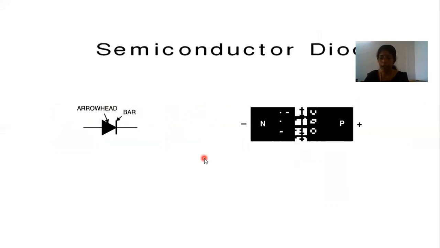An ideal diode acts as an automatic switch because it conducts only in one direction. If the direction of current changes, it will cut off the current flow. So it acts as a switch. At forward biased condition it acts as a closed switch, and at reverse biased condition it acts as an open switch. Okay.